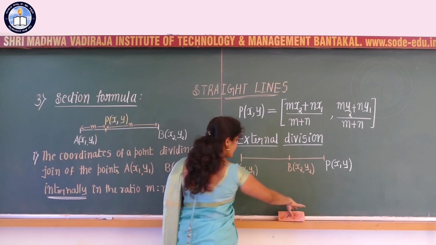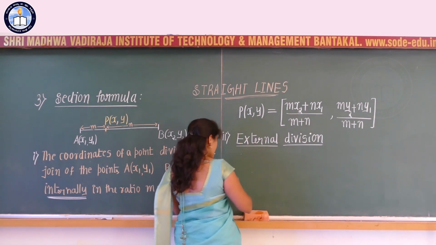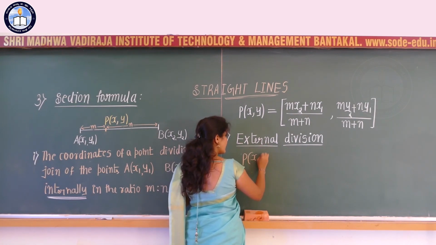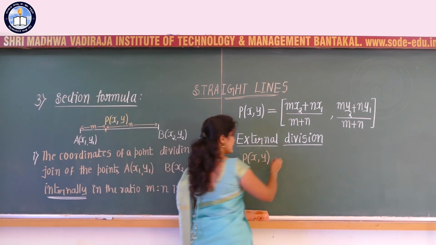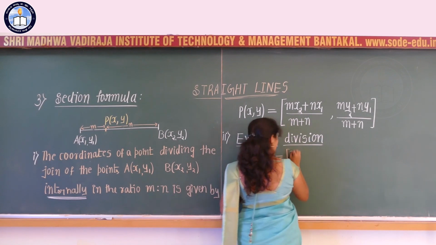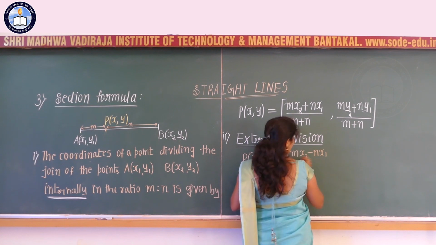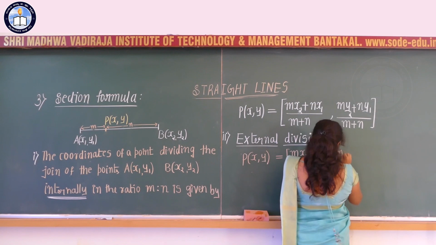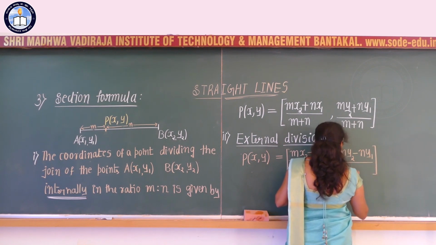For the external division I can write the formula like this: if the point P divides the line joining two points externally in the ratio m is to n, then P of x comma y can be written as m into x2 minus n into x1 divided by m minus n, and its y coordinate is given by my2 minus ny1 divided by m minus n.